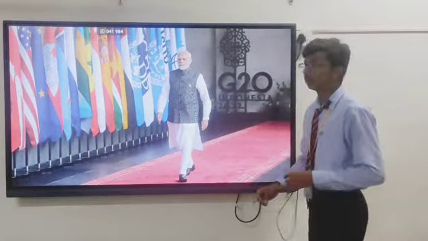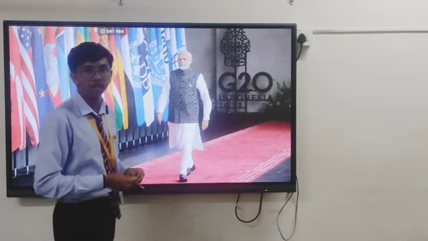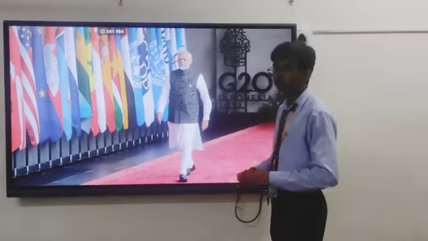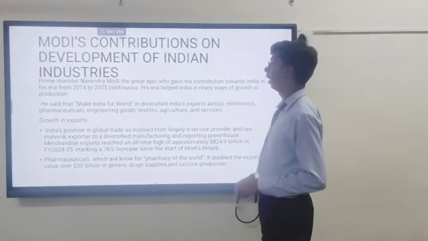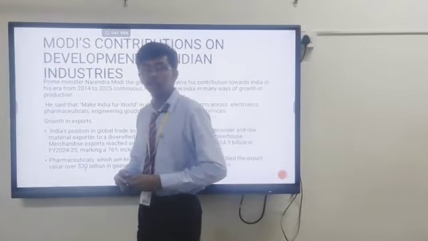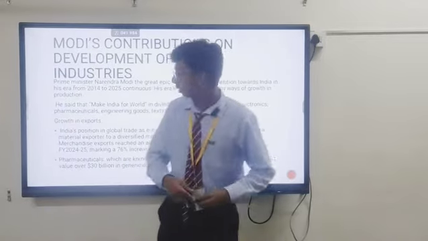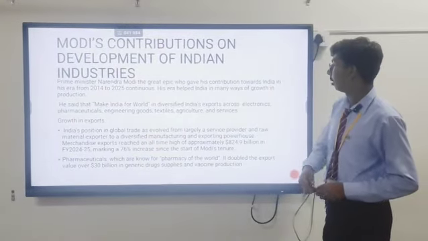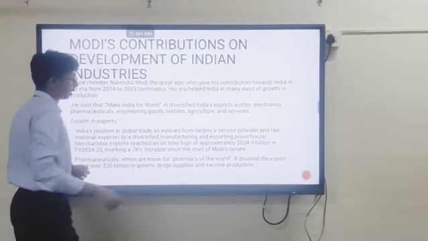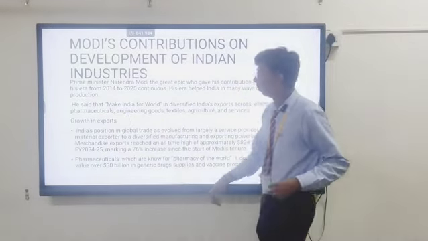Next. Not only the contribution of the other leaders, there is also the main leader who has been Prime Minister since 2014, Narendra Modi, who has contributed to the GDP rate and the economic rate in India, and who has led many more MNC companies to go overseas and compete with the foreign companies. So he has contributed many Make India for the world, not only for ourselves, like electronics, pharmaceuticals and textile industries which are distributing overseas.